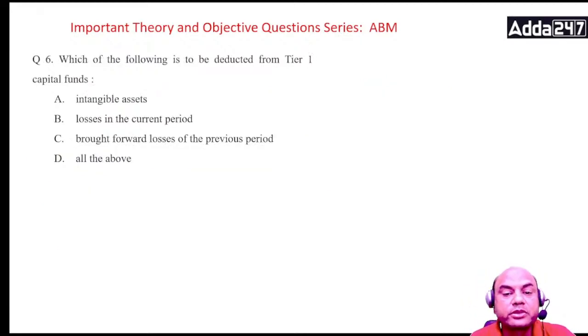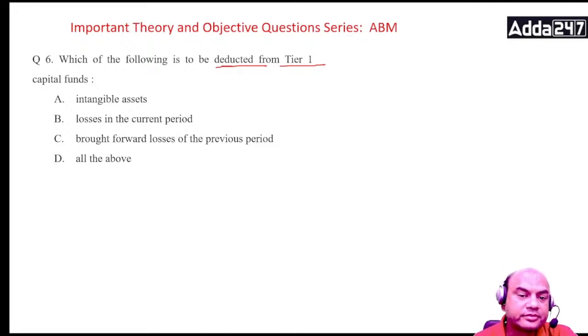Which of the following is to be deducted from tier 1 capital funds? Intangible assets, loss in the current period, brought forward losses from previous period, and all of the above. Think. Deducted from tier 1 capital. So whatever is my tier 1 capital, I subtract these elements from there. So what are those?